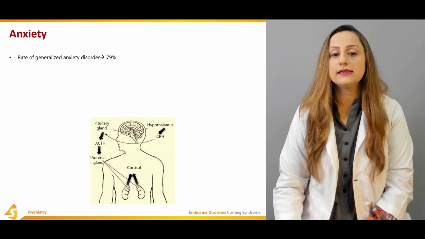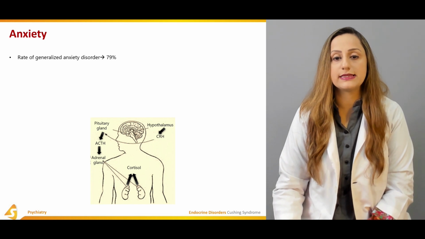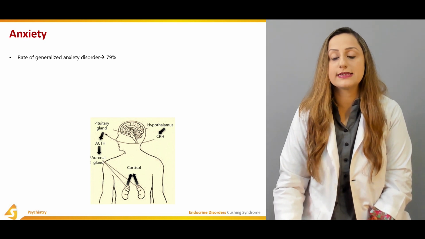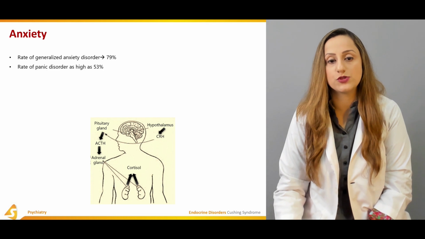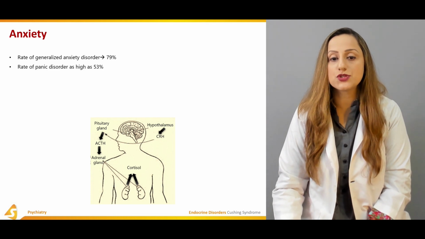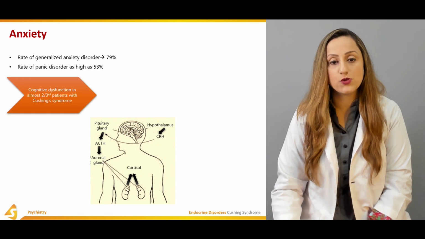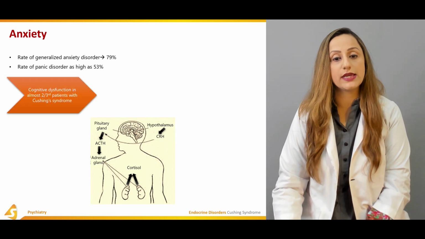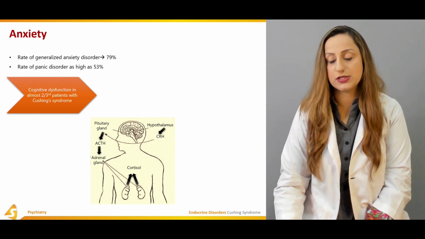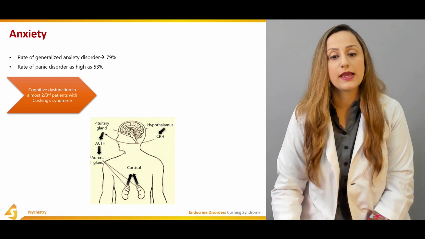The anxiety in these individuals, the rate of the generalized anxiety disorders is almost 79% in these individuals. The rate of the panic disorders is as high as 53% in these individuals. The cognitive dysfunctioning in almost 2/3 of the patients with Cushing syndrome is quite common.